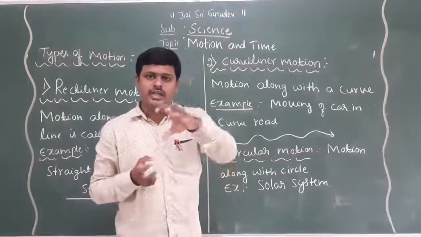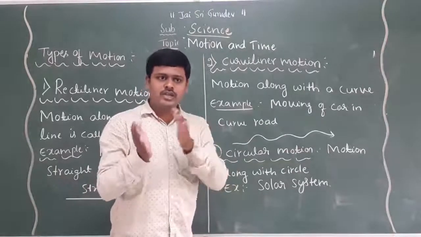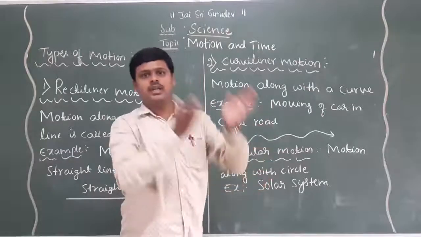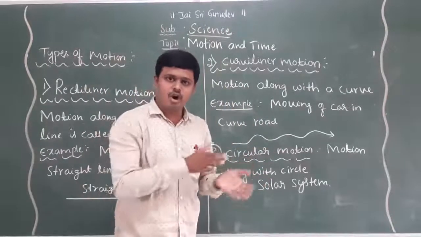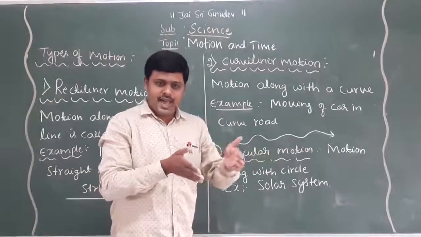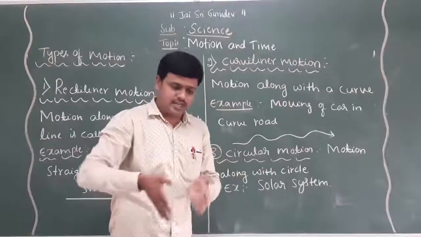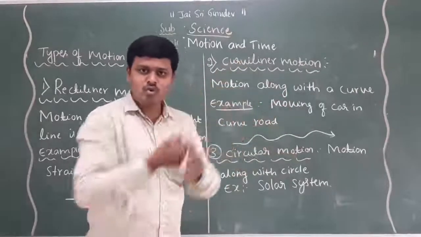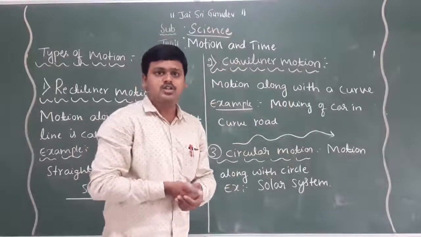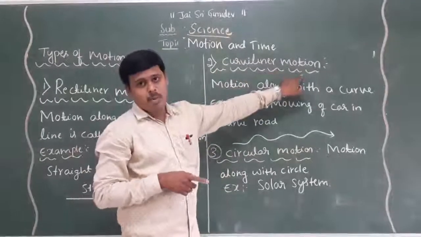So could you tell what you mean by curvilinear motion now? When you are moving from Chikballapur to Nandi Hills, when the car is moving towards Nandi Hills, are there any straight roads? There are a lot of curves, right? Yes, children? That is a best example for curvilinear motion.